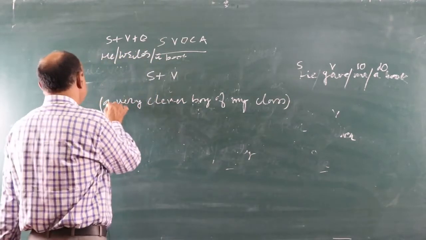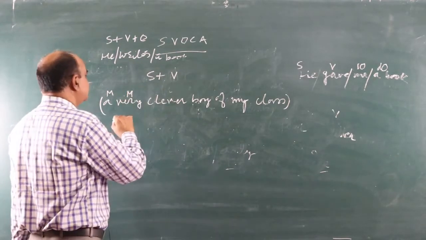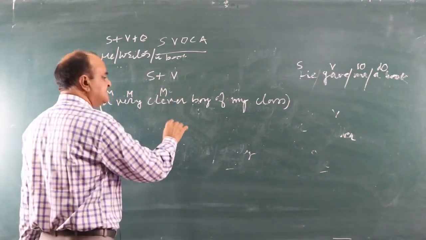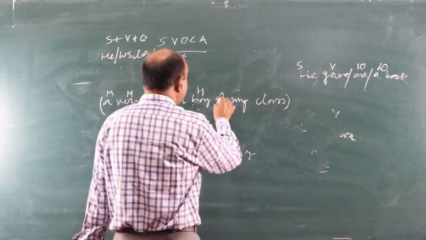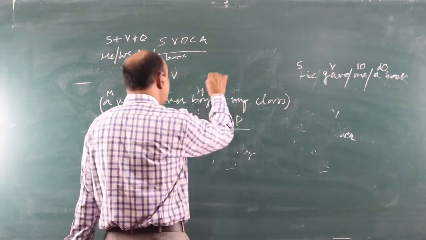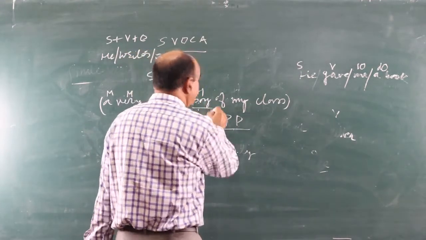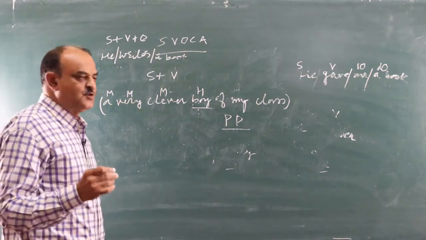Here A is the modifier, boy is the head word, and of my class is known as a PP, prepositional phrase, post-modifying boy. So these are only phrases, not clauses.